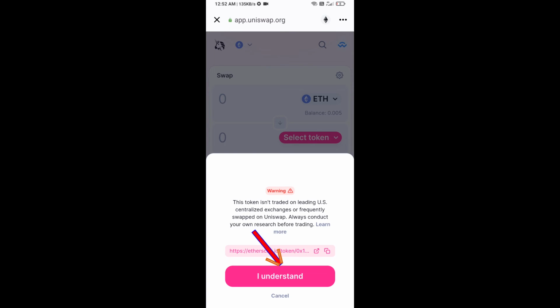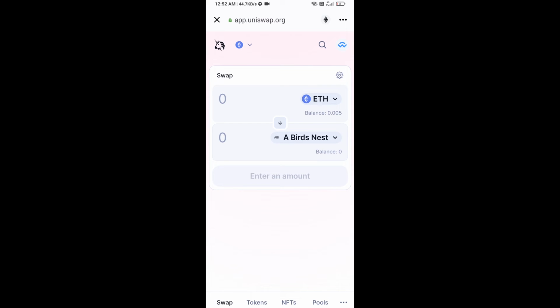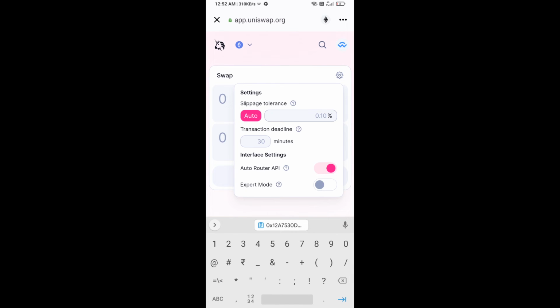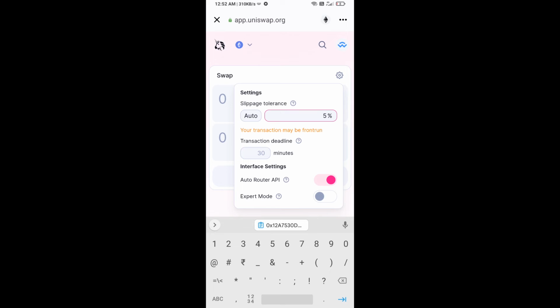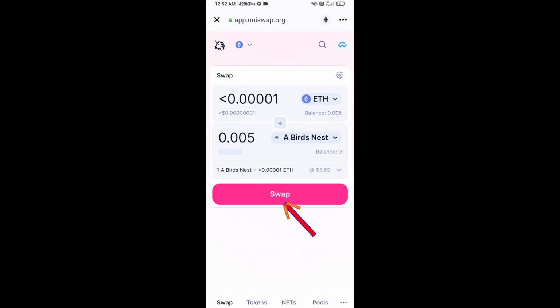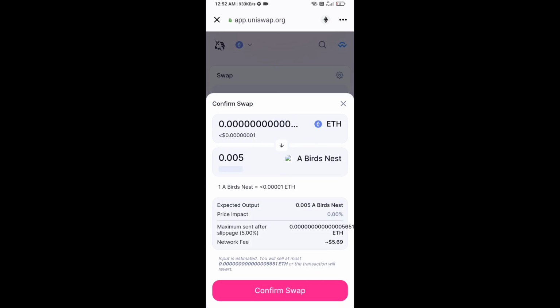Click on I understand. After that you will set slippage for effective purchasing. Click on this icon and here you will set 5% slippage and re-click on this icon. Now here you will enter the number of tokens, then click on swap. Here you can check transaction details, then click on confirm swap.